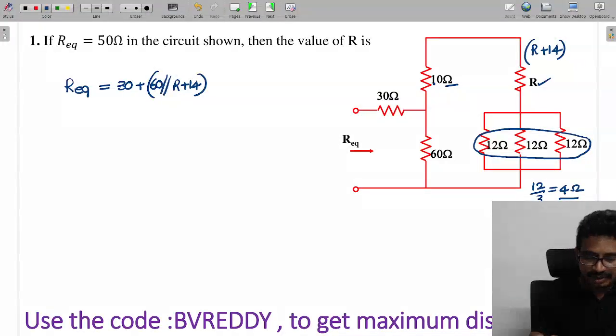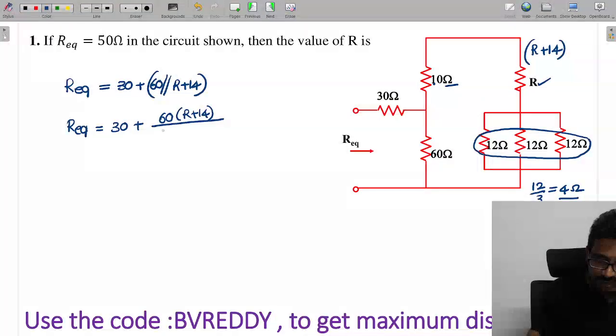Now 60 and R plus 14 are in parallel, so we can get it like this. So R equivalent equals 30 plus 60 into (R plus 14) by (60 plus R plus 14), that means R plus 74.